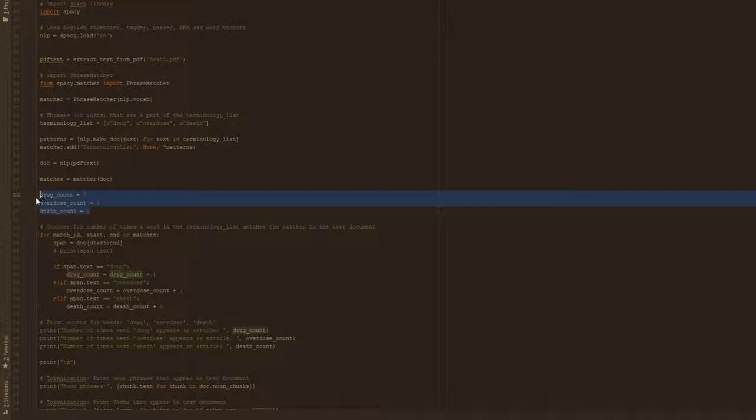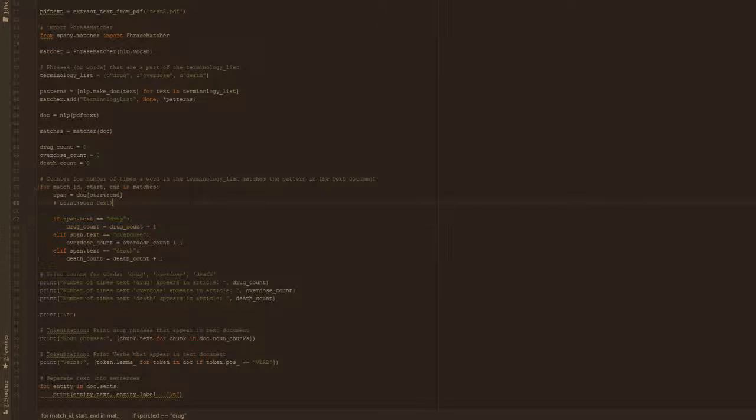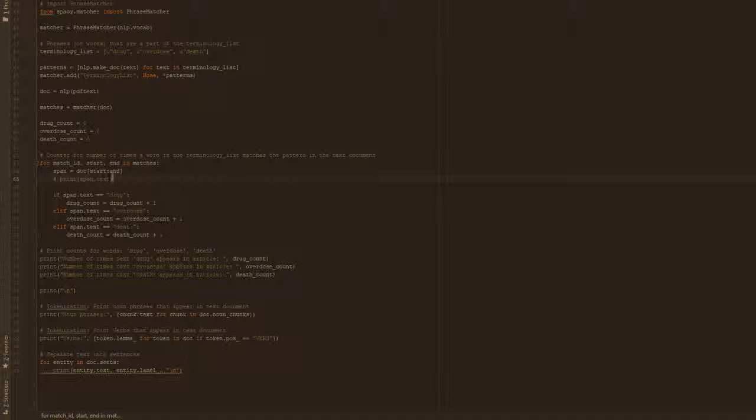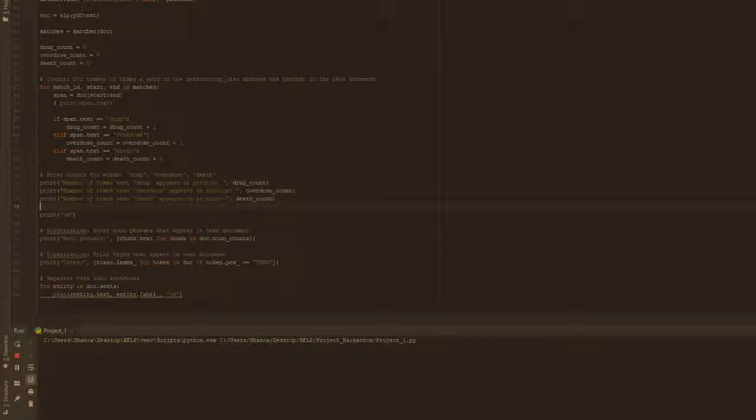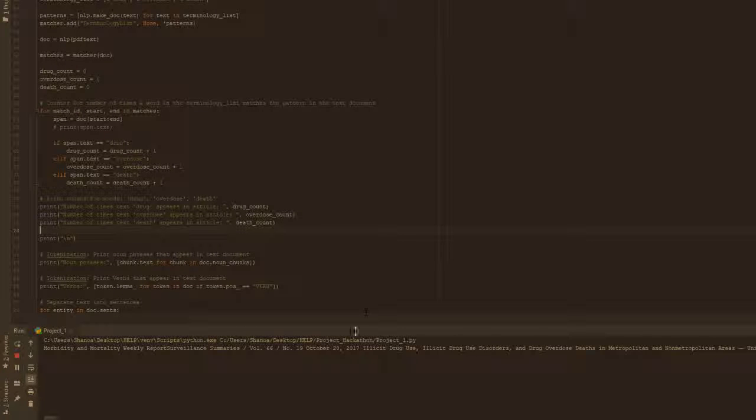Here we created a counter for each of those specific words. And here we are parsing through the text file. If any of those three words show up as it is parsing through each word, we will increase that counter by 1. And here we are printing the results of that. So I'm actually going to run this program, and it'll do the next part that I will describe in a little bit once this part runs.